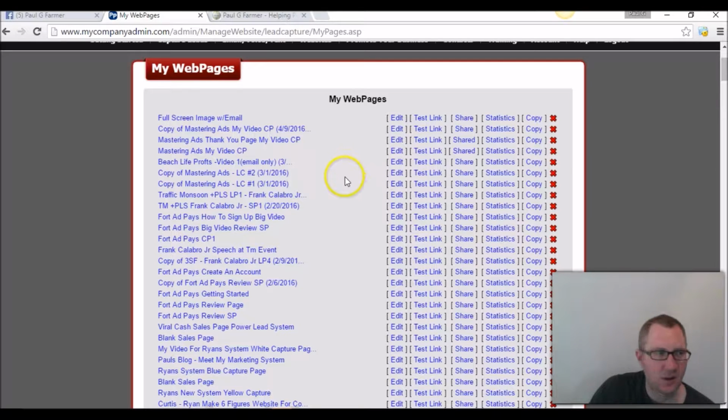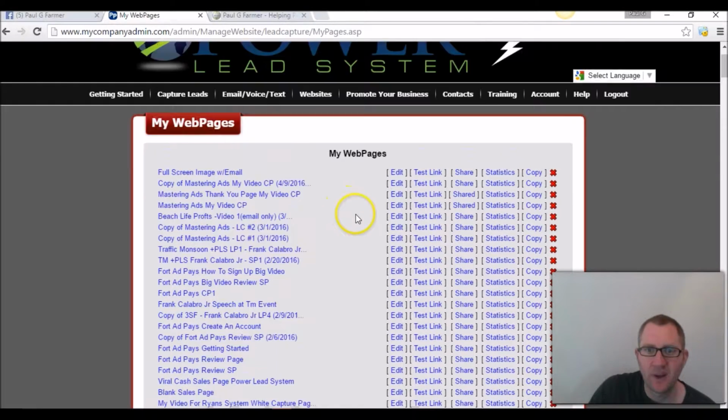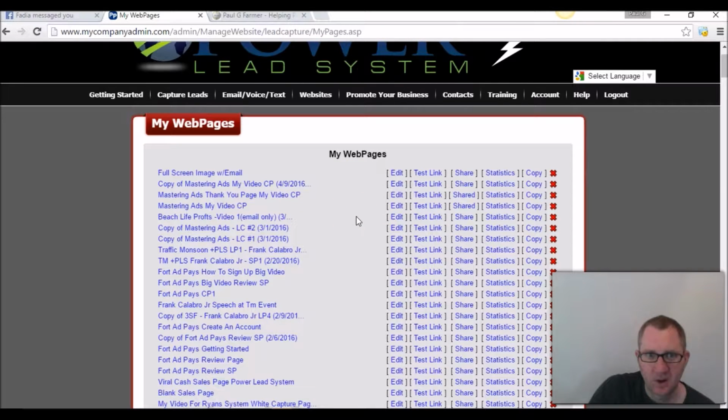Now let's say a top leader creates a page or a funnel, meaning it has the capture page, it has a system, it has a sales page, it walks you through the process and the benefits of doing it, and it works on its own. You can come in here and create a page and just share that funnel with your team or whoever you want. A lot of people do this, and it's a very, very powerful thing.